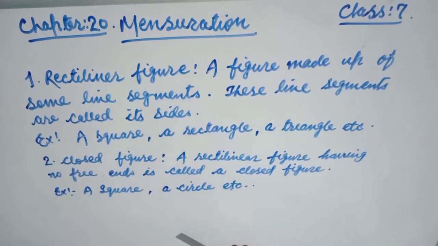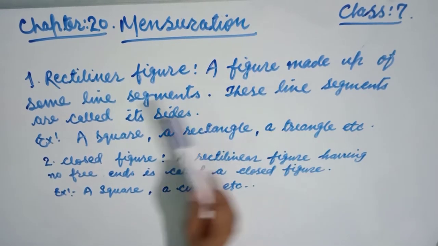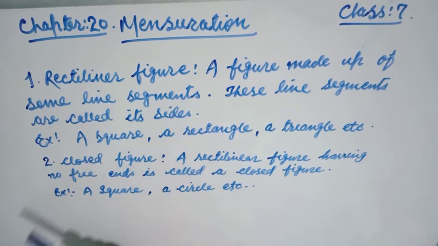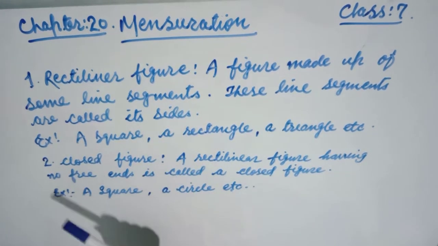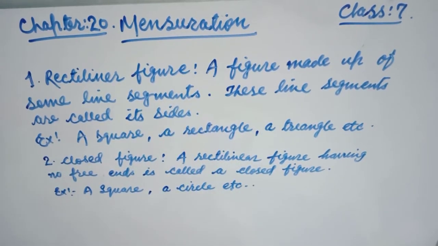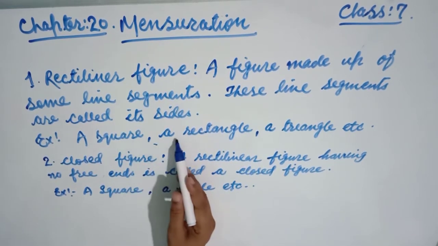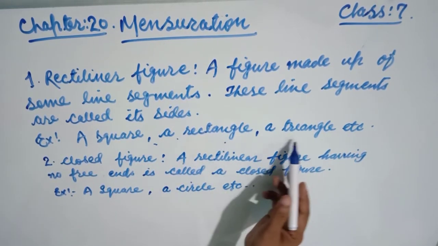Now see, what is a rectilinear figure, friends? A figure made up of some line segments, and these line segments are known as its sides. Example: a square, a rectangle, or a triangle.